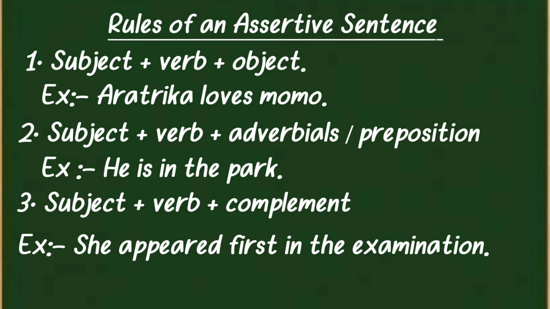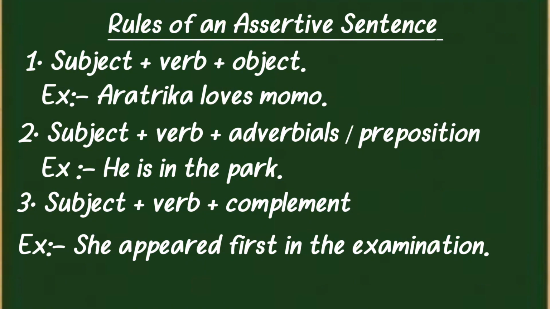Sometimes we get confused about objects. These are not objects, so what are they actually? They are complements or adverbials. For example, he stays in a hotel. He is subject, stays is verb, but in a hotel is not an object here. It is an adverbial, or a prepositional phrase. In the hotel, these words form a phrase which shows a place, so it is an adverbial.